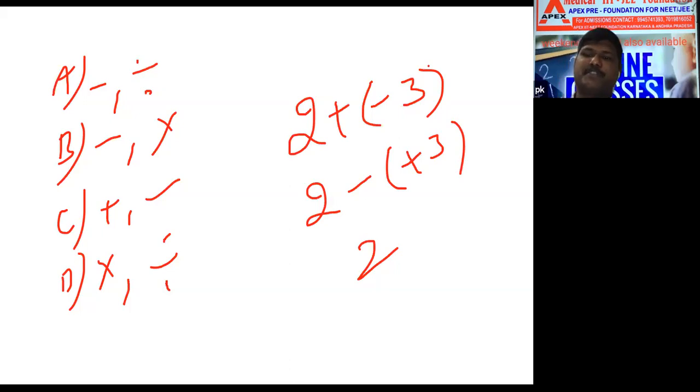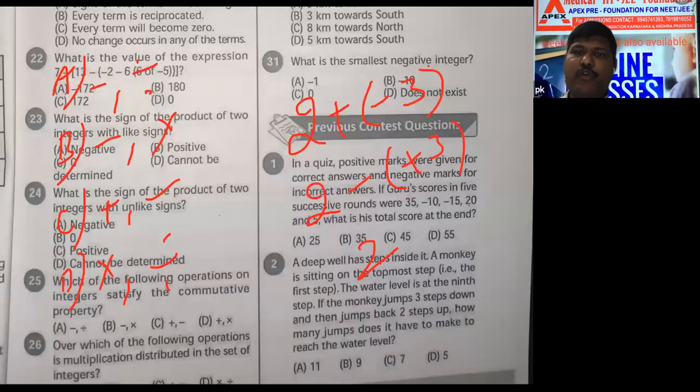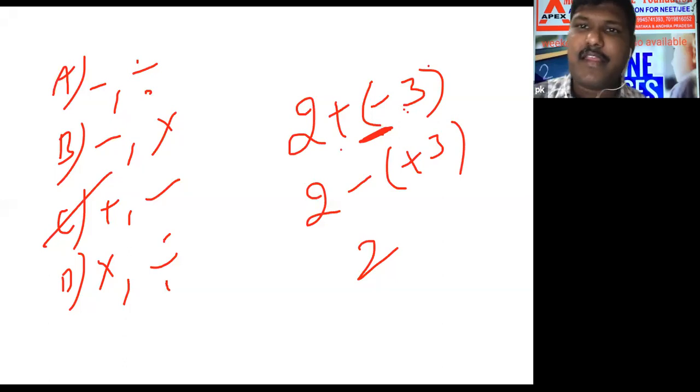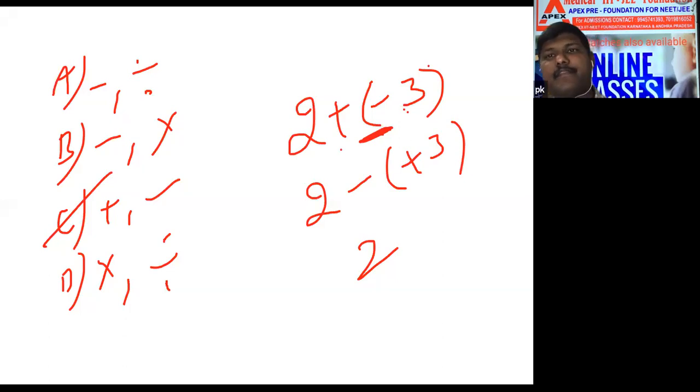Only plus minus possible. What they are asking means, over which of the following operations is multiplication distributed in the set of integers? This is the multiplication. This is distributed between plus and minus only, no? Which option? C option. That bracket what we are writing, that is called multiplication. Multiplication is distributing for plus and minus only, not for into and into. Remember. Next question.